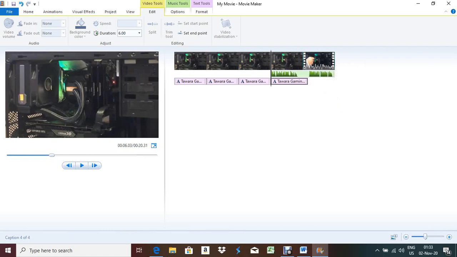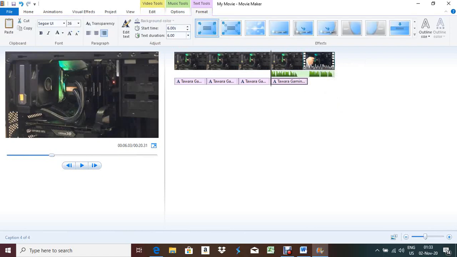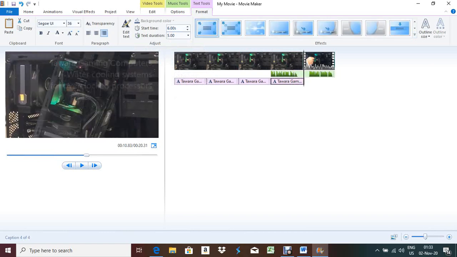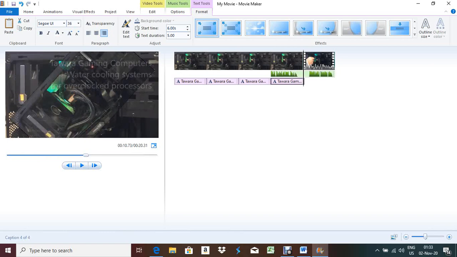So for the text duration, suppose I reduce it to 5 seconds. Yeah, that is okay, I think. Now if you run this one, it will be like this. Okay, 10.83, 10.773.